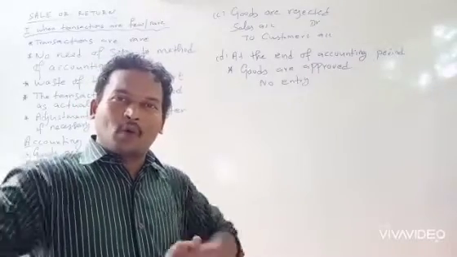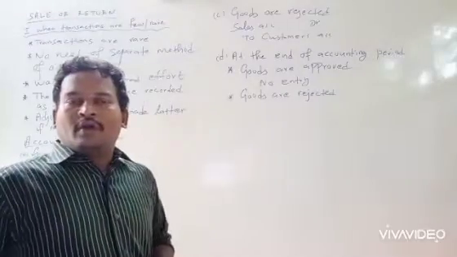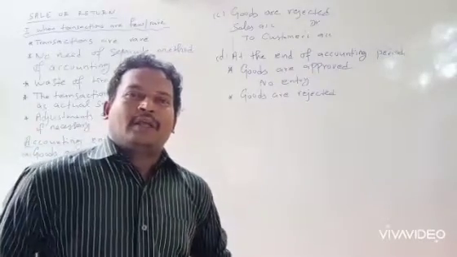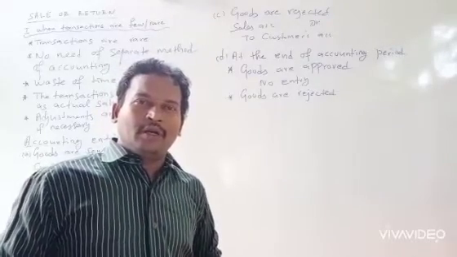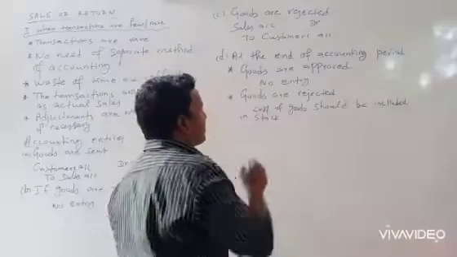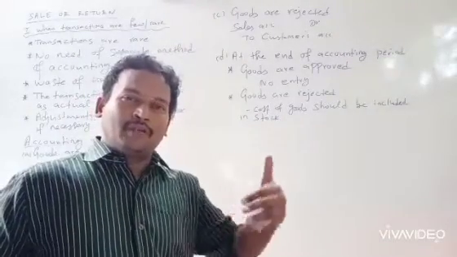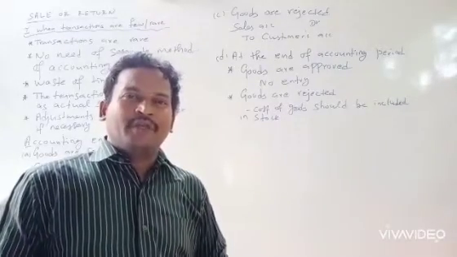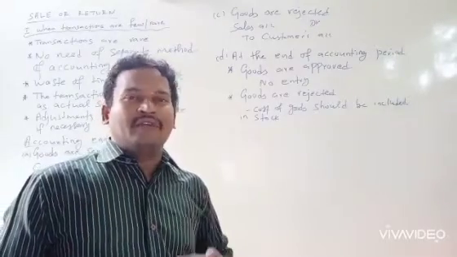Second, when the goods are rejected, at the end of the accounting year the seller must include the cost of goods sent in the stock of the business. Even though the physical existence is with the customer, the goods will be sent back to the seller in future. So the cost of goods should be included in the stock of the seller at the end of the accounting period.